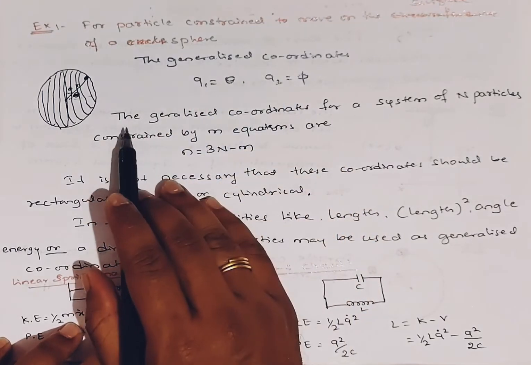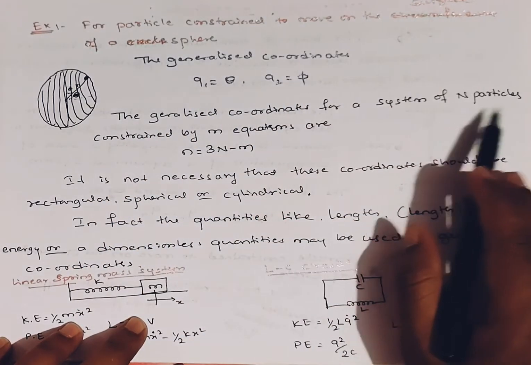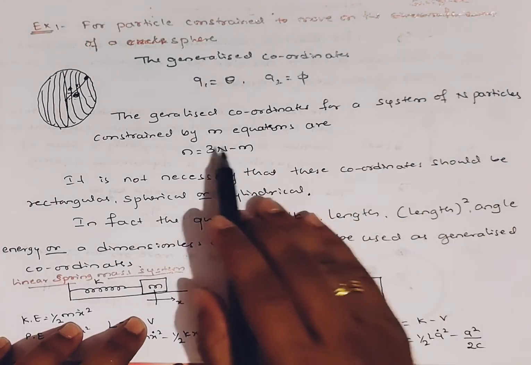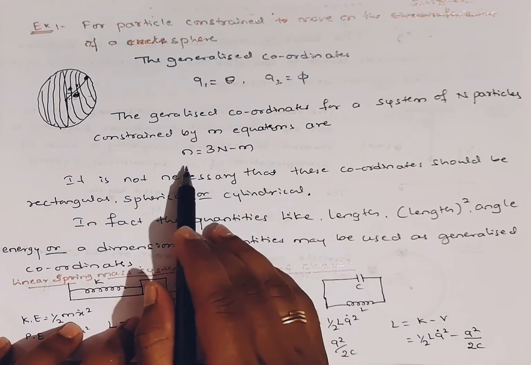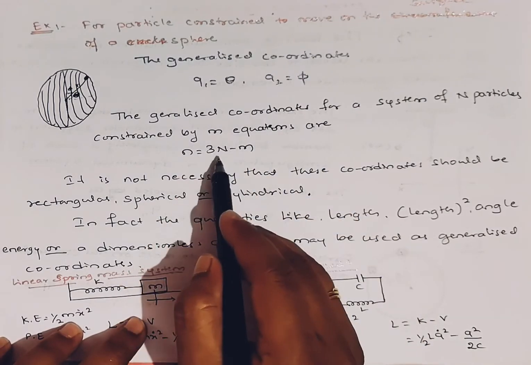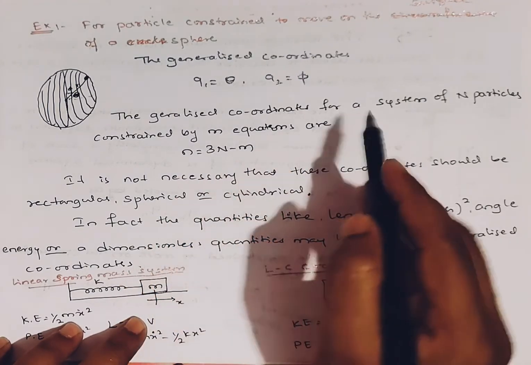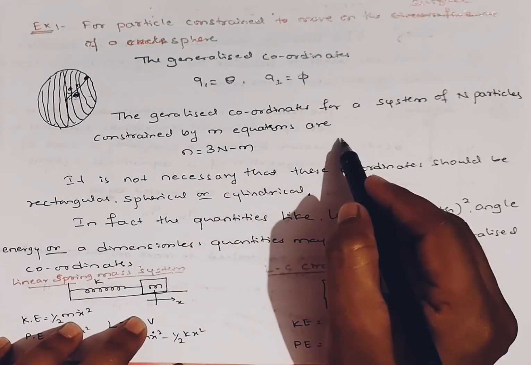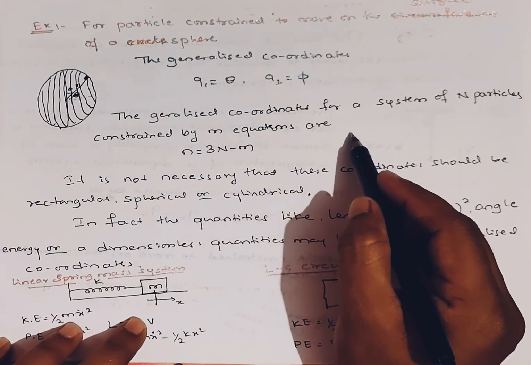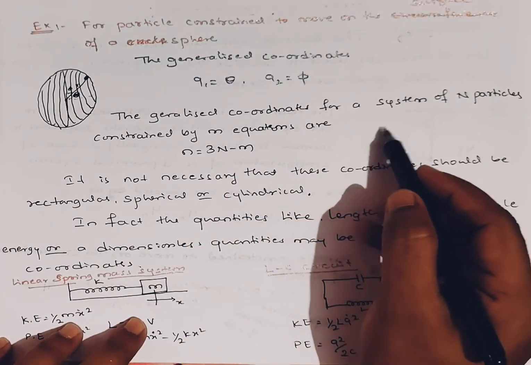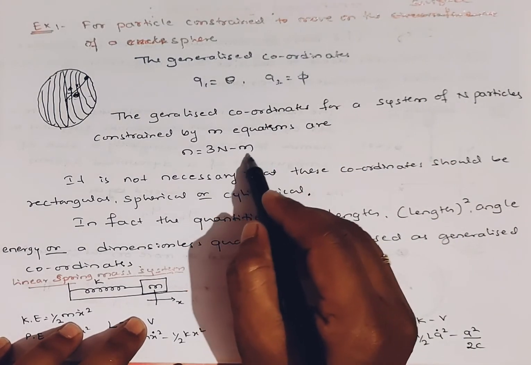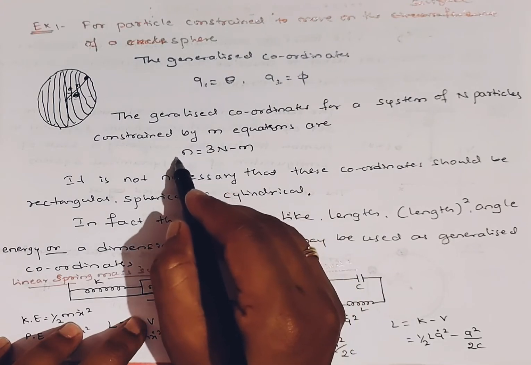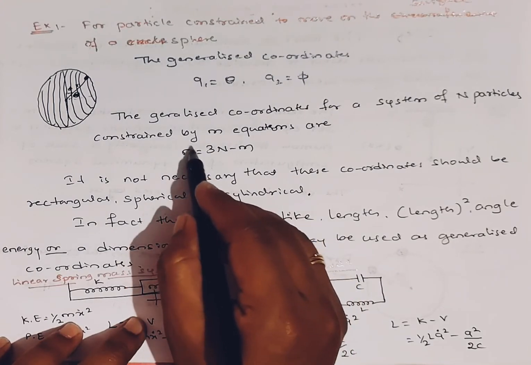For a system of n particles constrained by m equations, the number of generalized coordinates is n equal to 3n minus m. I hope that while discussing degrees of freedom, the number of degrees of freedom is 3n, and with constraints it is 3n minus m. So the number of generalized coordinates is the number of degrees of freedom.